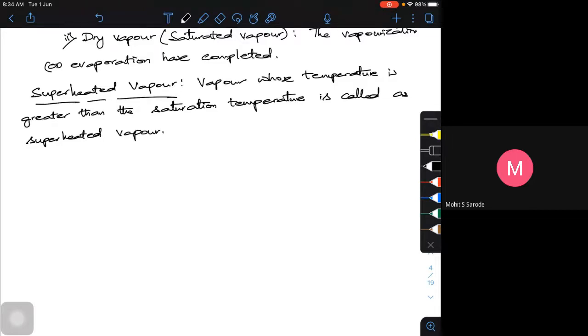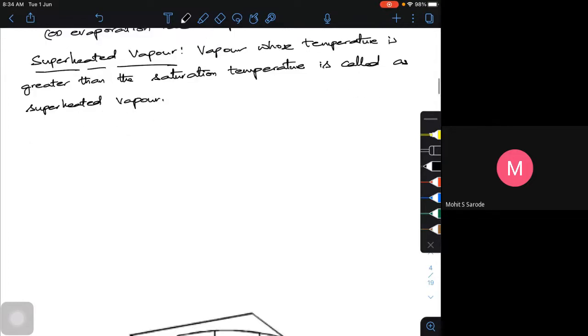The difference between the superheated temperature and the saturation temperature, 180 minus 100, we call the degree of superheat. This is the last definition.